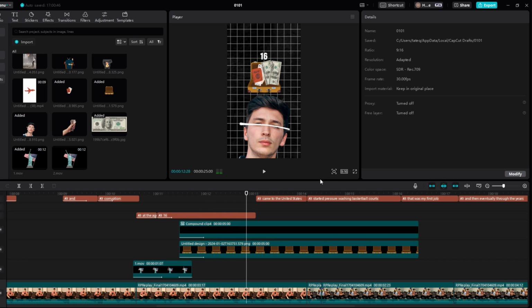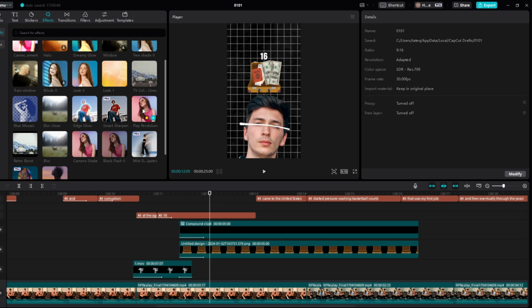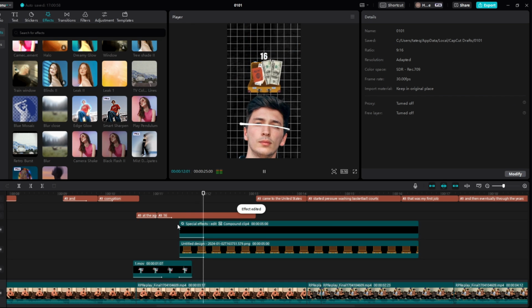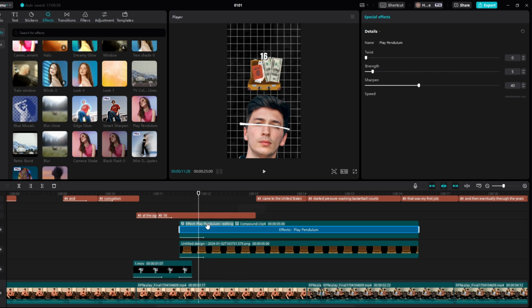$200 in a suitcase. And then what we can do is we come to the effects, and then we come to play pendulum, we add it right here, twist 0, strength 5, sharpen 40, and speed like 100 or something. 16 with $200 in a suitcase. Okay, definitely not. We'll bring the strength down to 2. $200 in a suitcase.